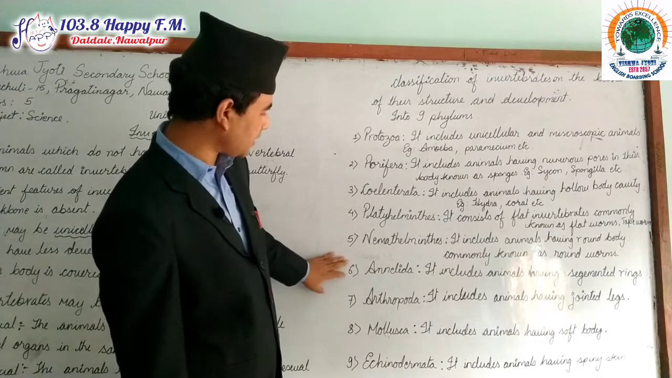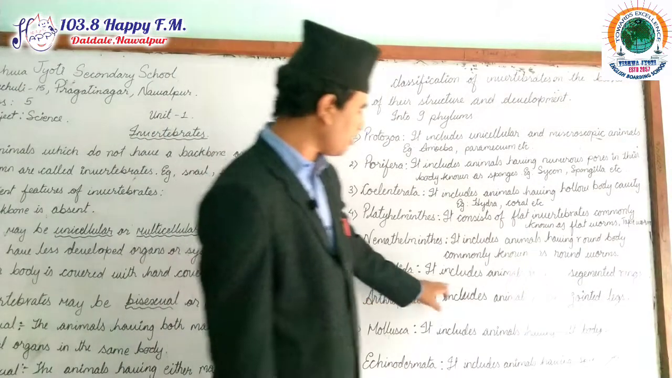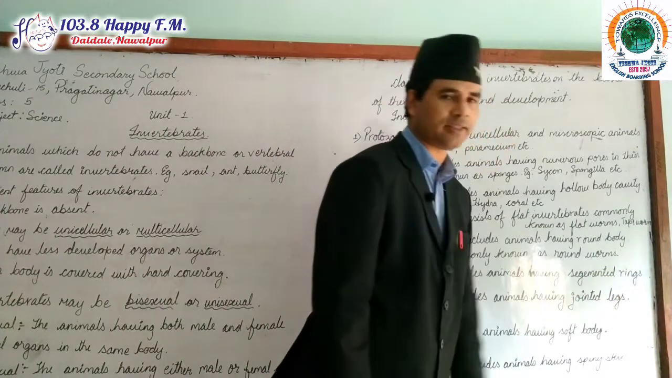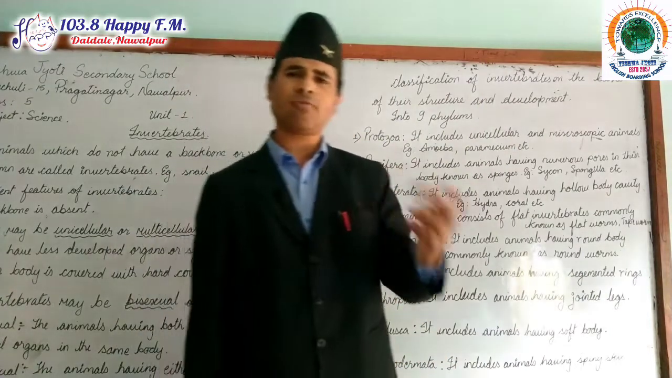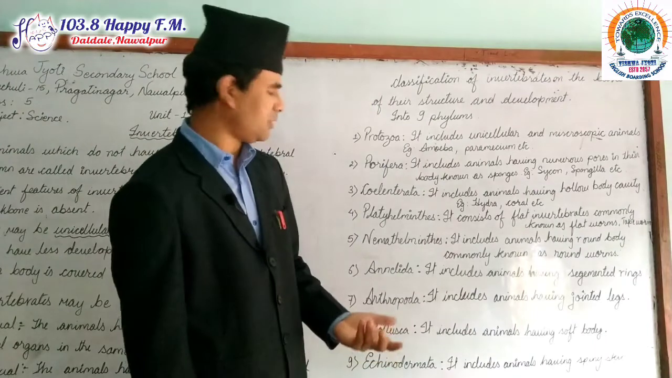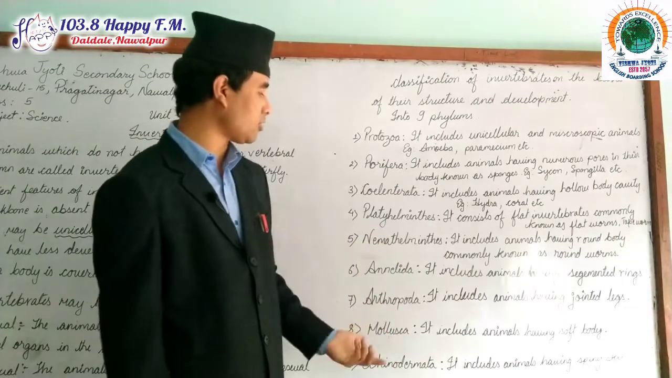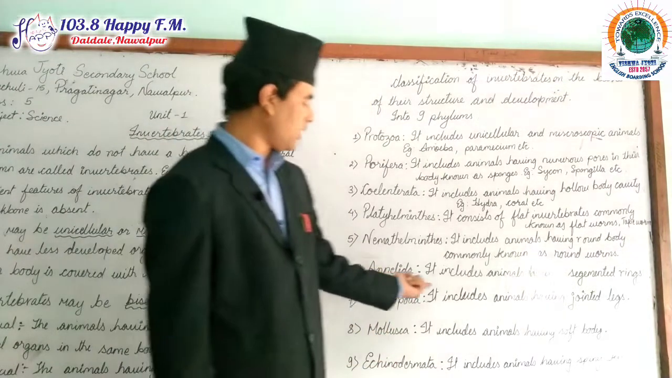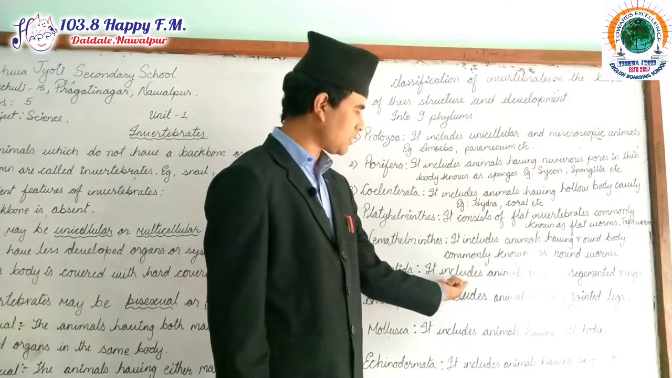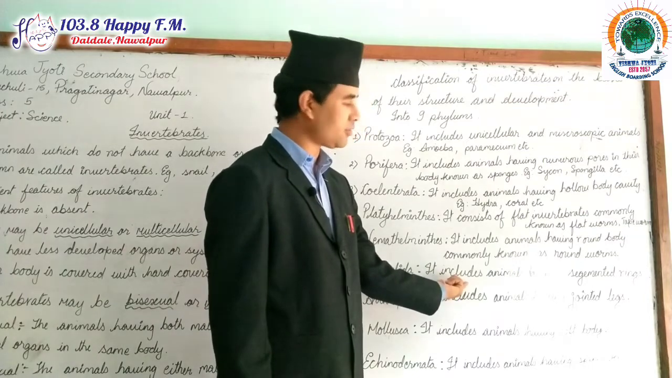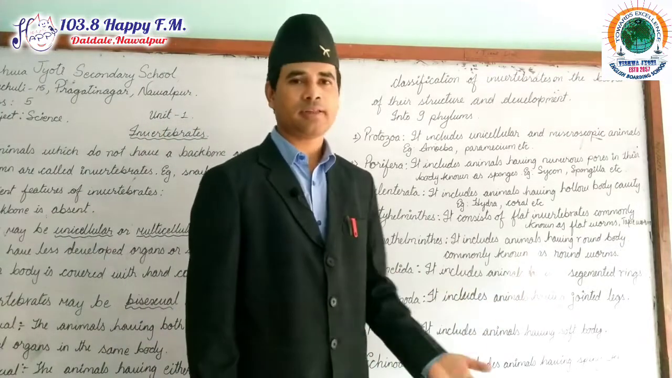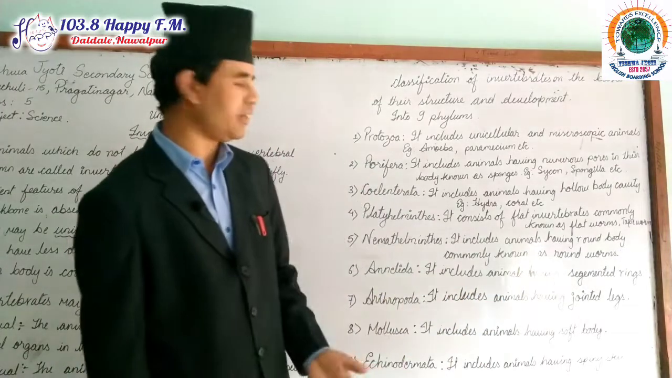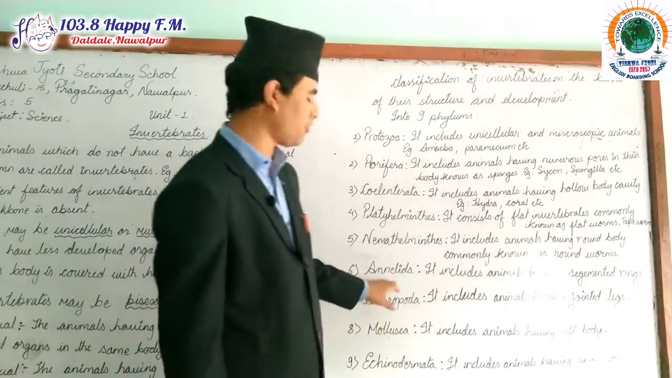Now come to point number 6, that is called Annelida. It includes animals having segmented rings. Now Annelida is very common. They have a soft skin body, and we can observe them in our surroundings very clearly, like the freely living segmented worm, that is called an earthworm. We can see it freely in our surroundings also. That is an example of Annelida.